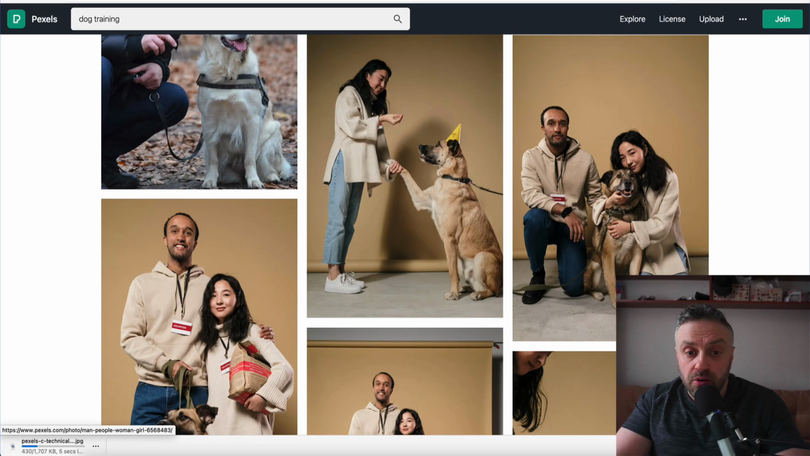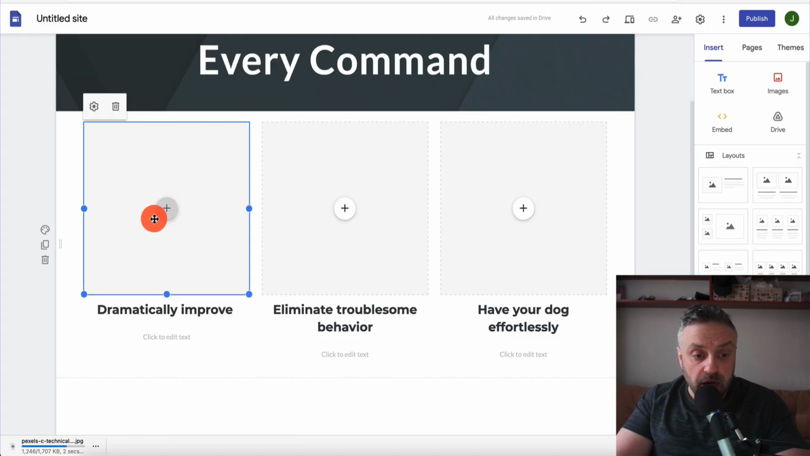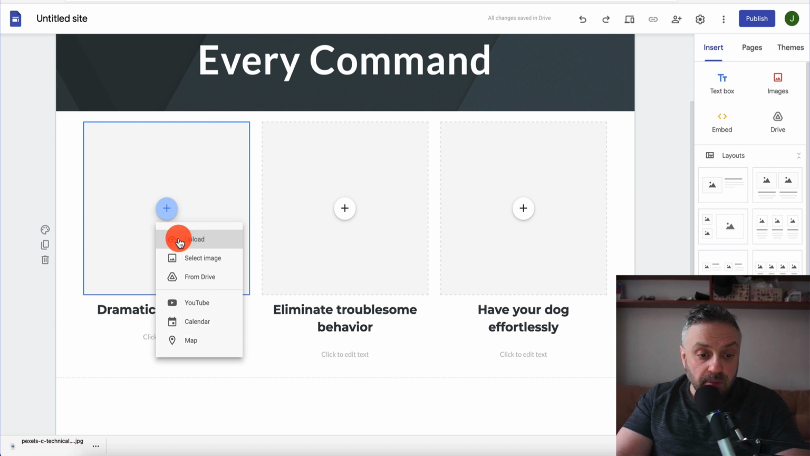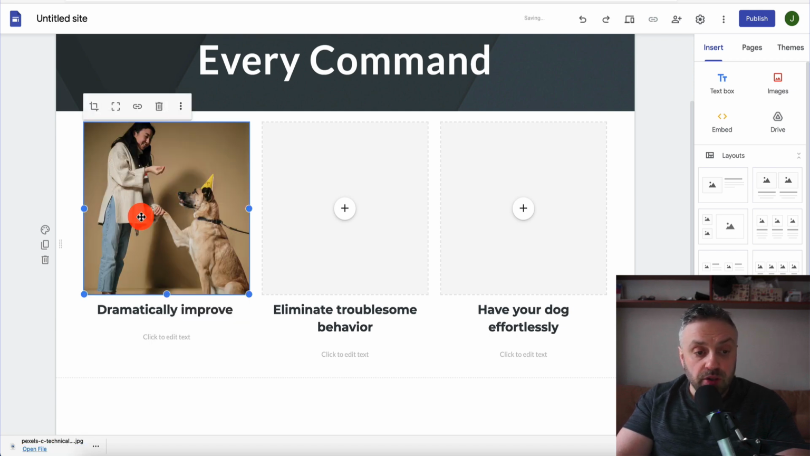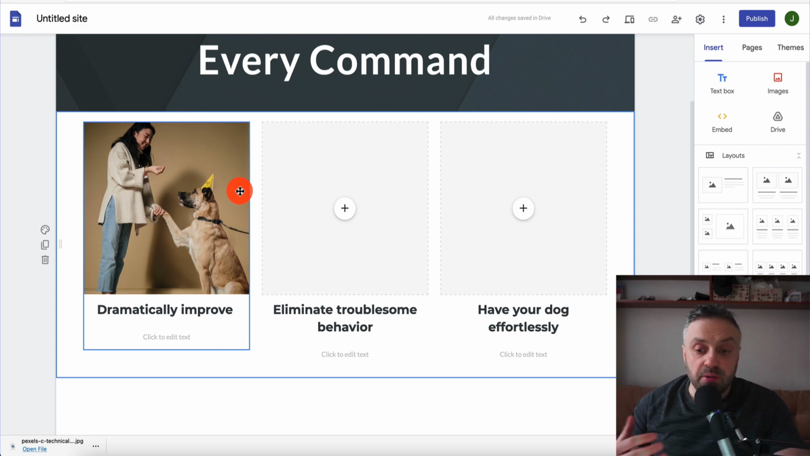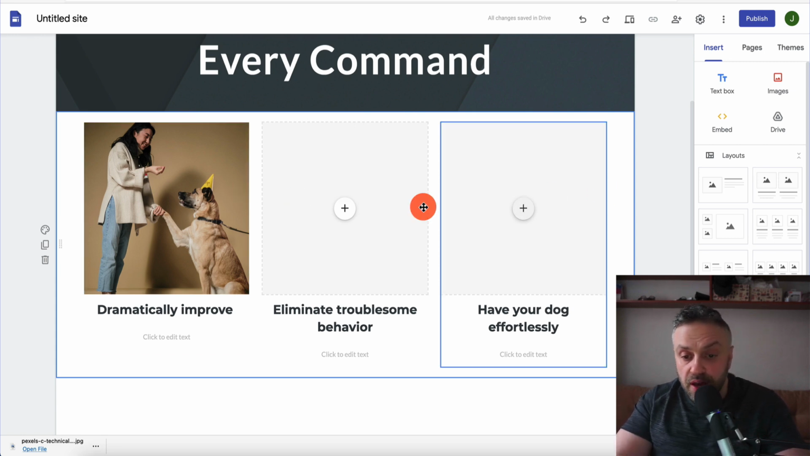So I just downloaded it. I'm going to go back to this landing page, this site here. I'm going to click on this, go to upload, and then I can upload the image. So there it is, now we have the image. I can put any benefit I want here because this image is going to be applicable to just about any benefit. And we're going to do the same thing for the other 2 images.